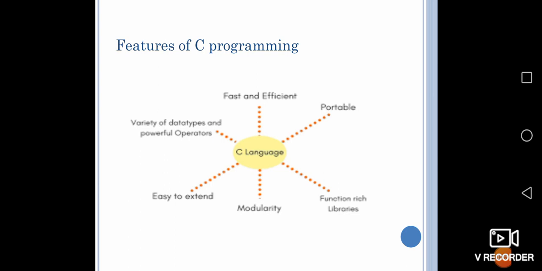Easy to extend: imagine you are writing a mathematical program. If you are doing it for addition, it can be extended to subtraction, multiplication, and division too. Then a variety of data types are used, like character, integer, floating point, and so on, and various powerful and difficult operators are also implemented using C program.